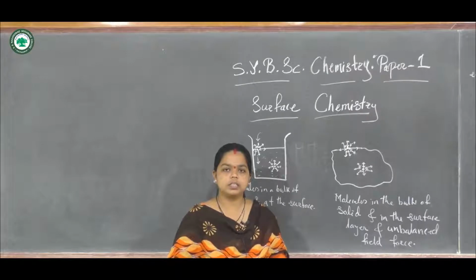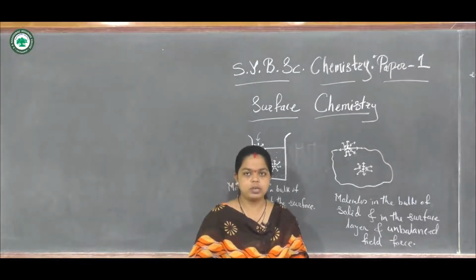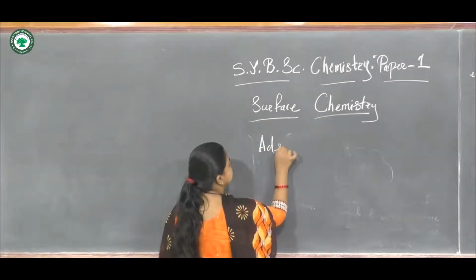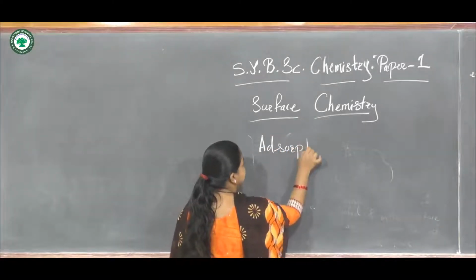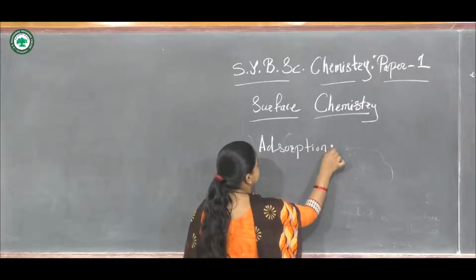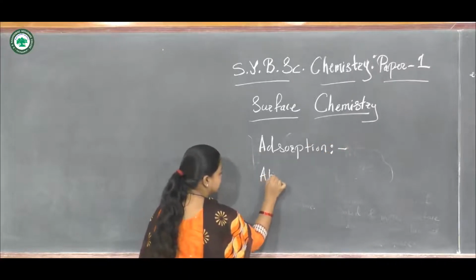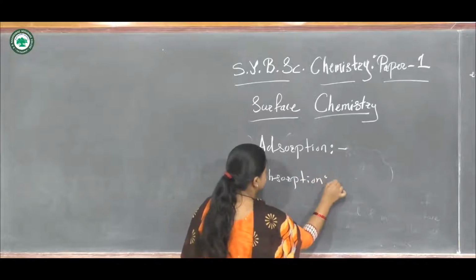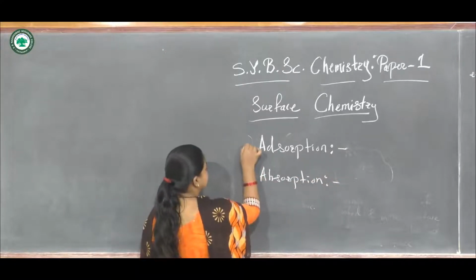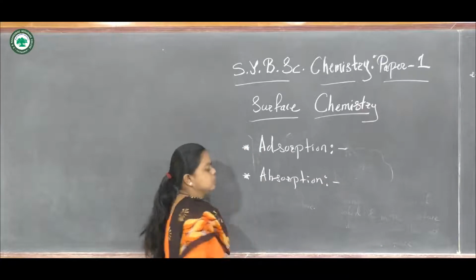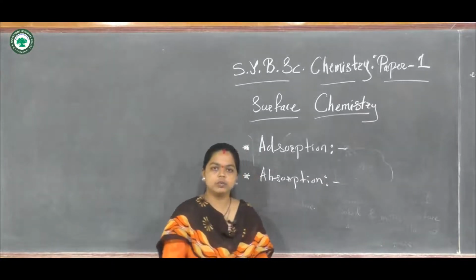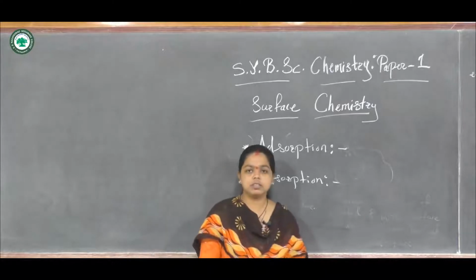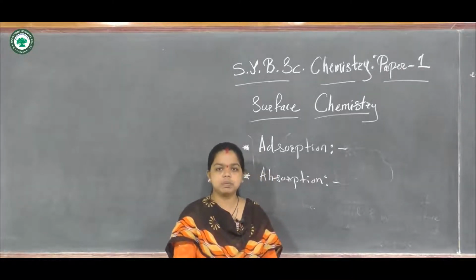So when we consider the adsorption phenomena, absorption and adsorption are two different phenomena. We know that for absorption, we consider the example of a sponge.